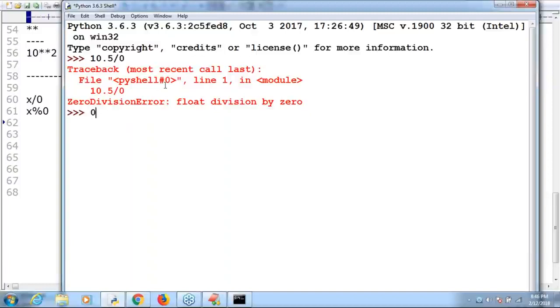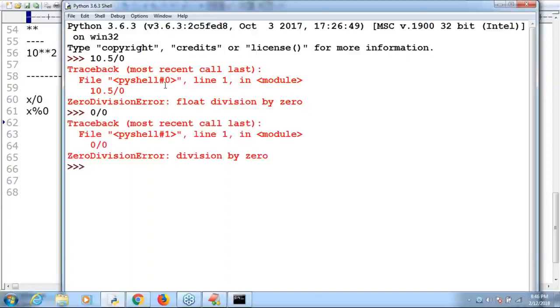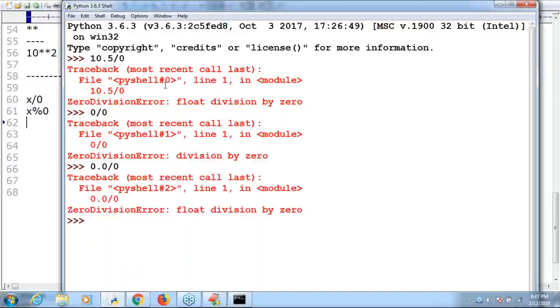ZeroDivisionError. Next, 0 by 0, also ZeroDivisionError. After that, 0.0 by 0, ZeroDivisionError. Sir, it is straightforward.